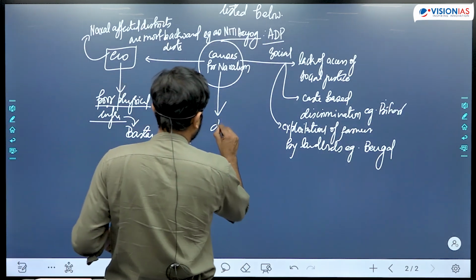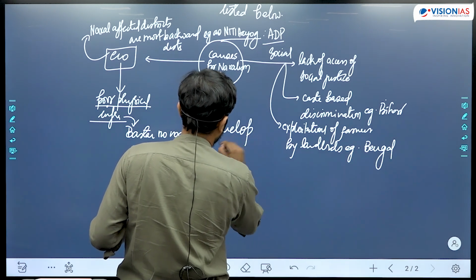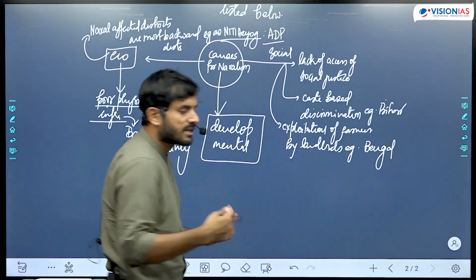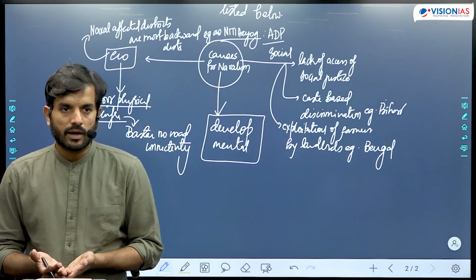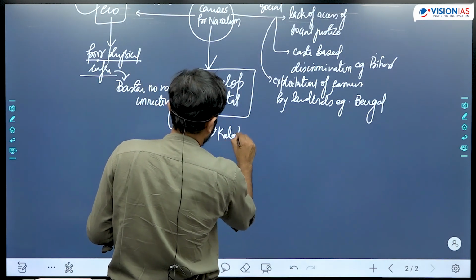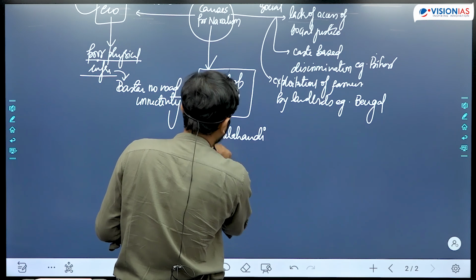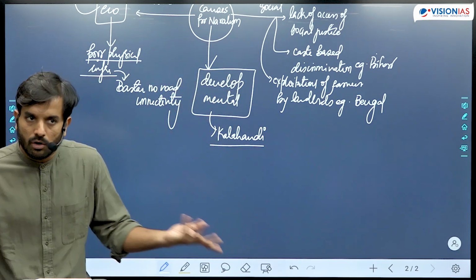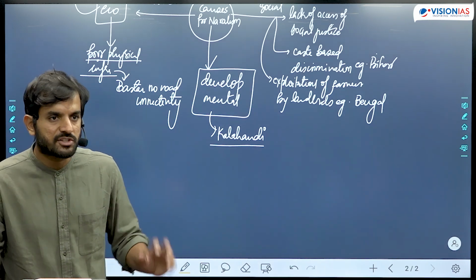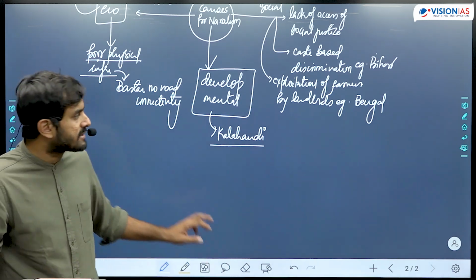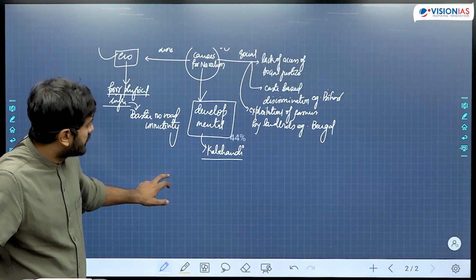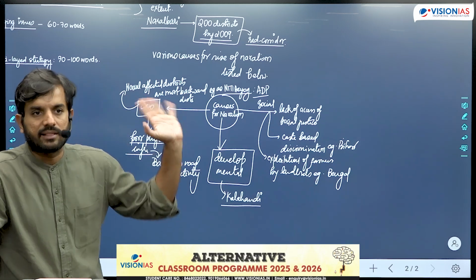Under developmental causes too, you can express the same things in that manner. That these areas have not been developed physically, there is no infrastructure. You could give the example of, let's say, Kalahandi, where people were forced to eat rats, literally rodents, because they don't have access to any food. Excessively corrupt government machinery has not delivered the goods to the citizens. As a result, there is disgruntlement against the state. So you could mention this in the form of a diagram, is what I can think of as the best.